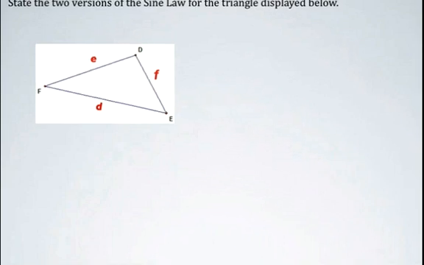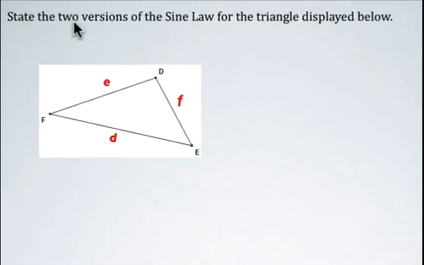So now what I'd like you to do is state the two versions of sine law for this triangle, and realize that we're using different variables than we did before, but the idea is the exact same.